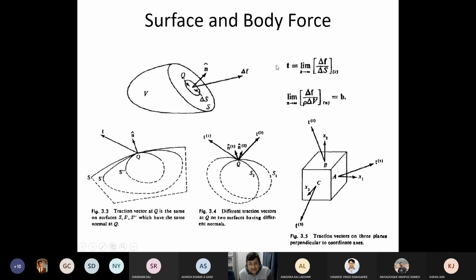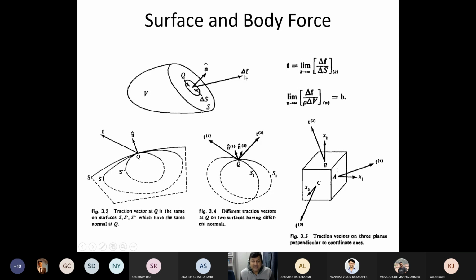Then we define the traction vector to be delta F by delta S. This is the way we define the traction vector. K is a small volume element, and we say that K tends to infinity, that means we accumulate all these together in the form of a point surface, and that way we define it. So this is the way we start quantifying.